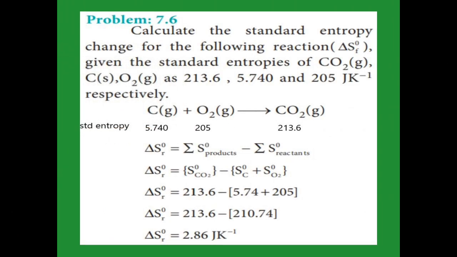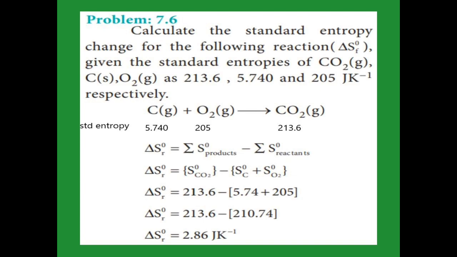Refer to the problem. In this problem, carbon dioxide is going to be formed from the elements carbon and oxygen. For carbon, the standard entropy is given as 5.740. For oxygen, the standard entropy is given as 205, and for carbon dioxide the standard entropy is given as 213.6. Now we are going to calculate the standard entropy of reaction.